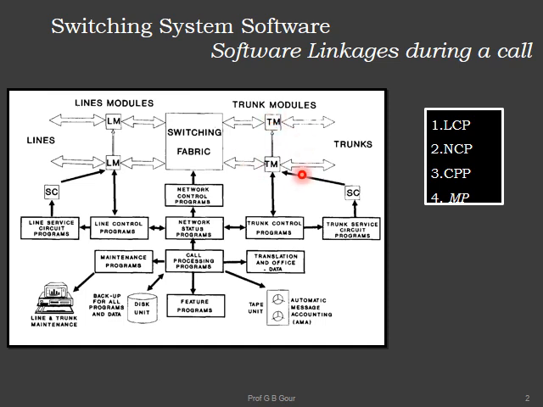That is coming under the right side of the switching fabric, whose operations or functions are controlled by TCP, trunk control program, trunk service circuit programs, translation and office data, and DMS. So this is how first you have to brief about the block diagram after drawing it.